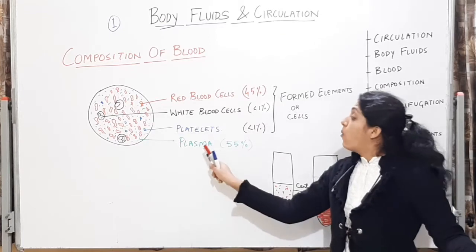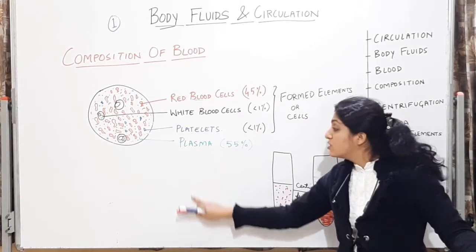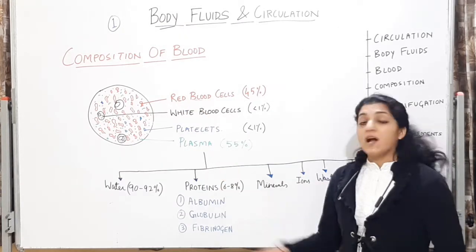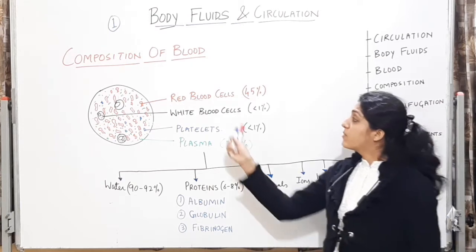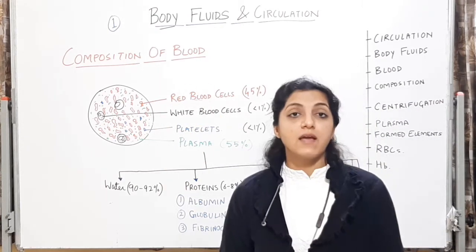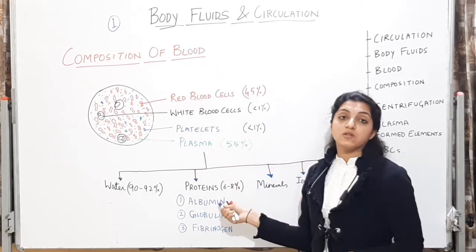Now we will see what the plasma contains, that is, the composition of plasma in blood. So you are going to do this chart with me. I hope you have done this diagram. If not, pause it and go back and do the diagram. Now we are looking at the composition of plasma.